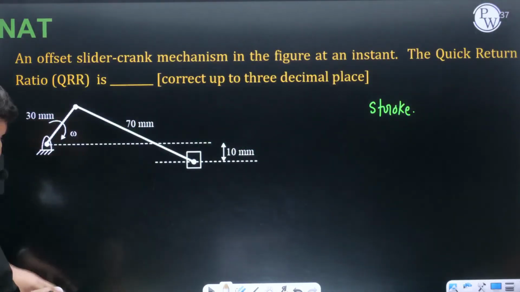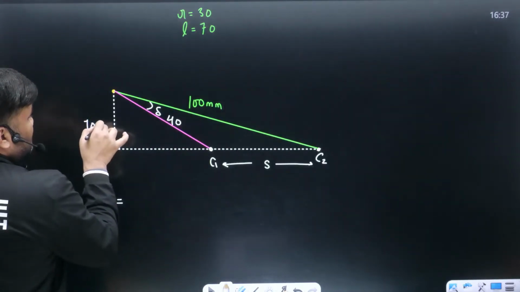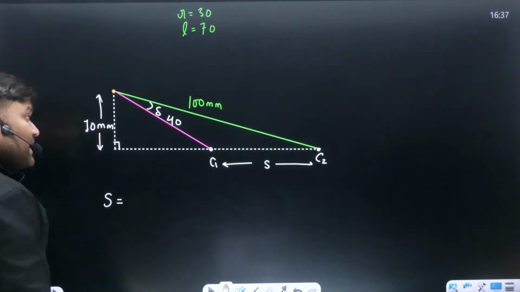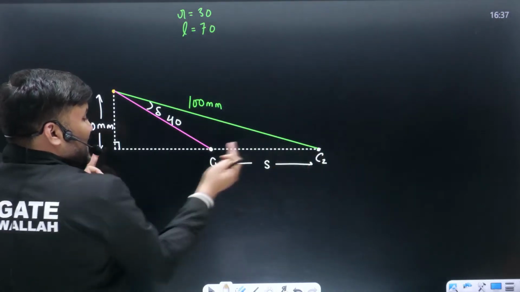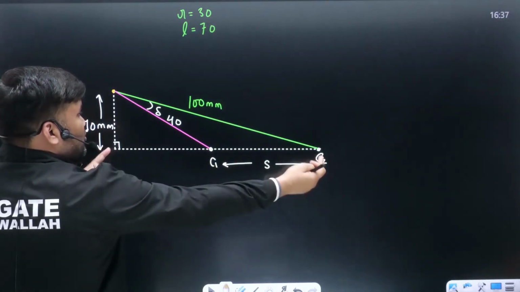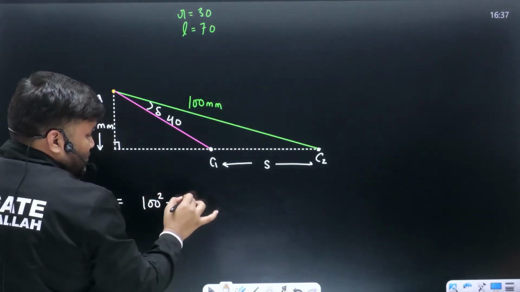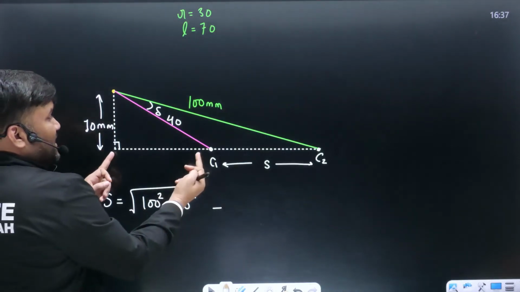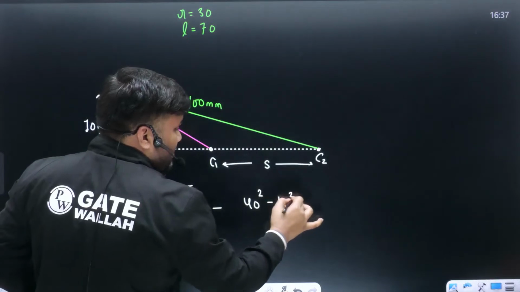Eccentricity is given as 10 mm. Careful, careful, careful. So this big value minus this small value. How much will the big value be? This is going to be the square root of 100 square minus 10 square, minus this small value. How much is it, beta? The square root of 40 square minus 10 square.